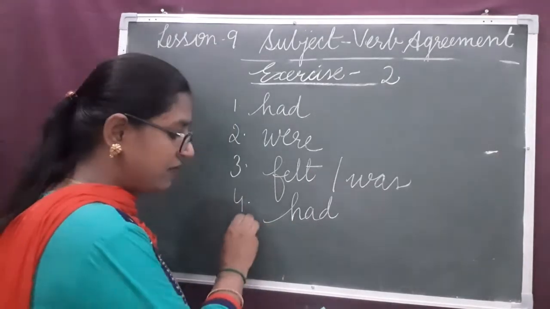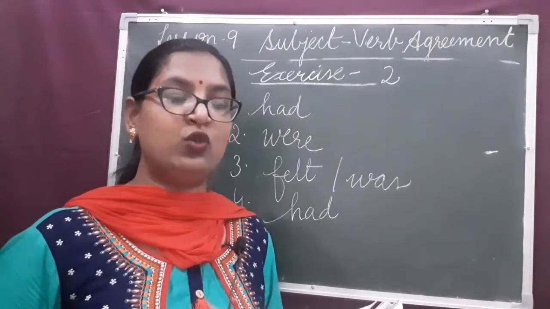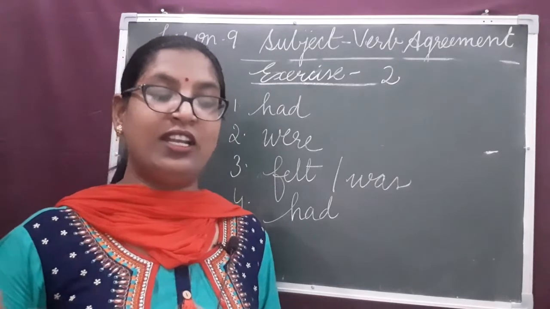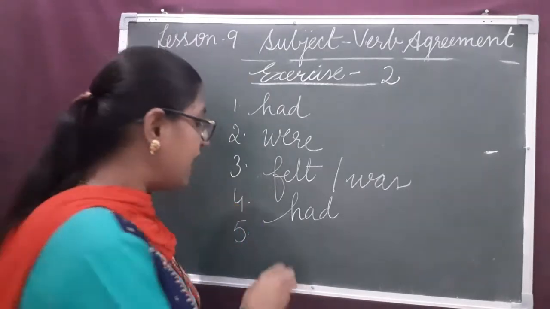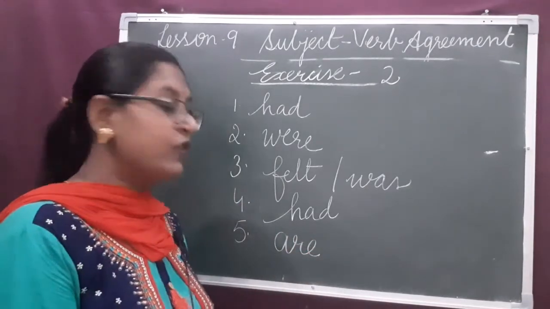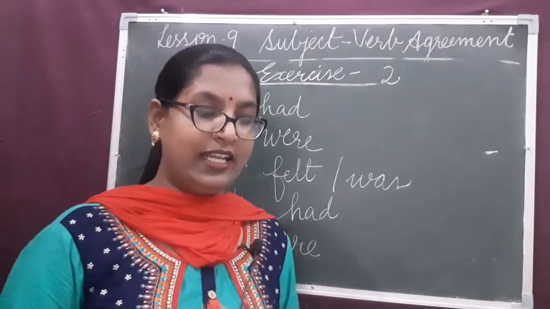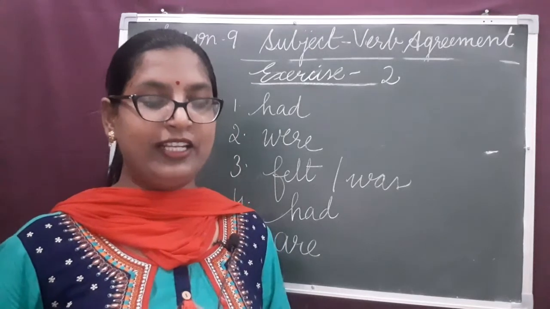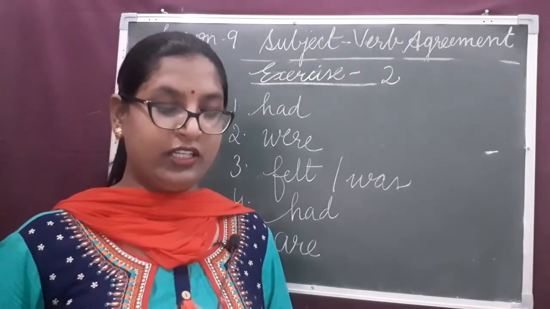Look at sentence number 5. You dash the last one to visit the exhibition. You are the last one, form of be verbs. You are the last one to visit the exhibition. So the remaining sentences, dear children, you have to solve by yourself.